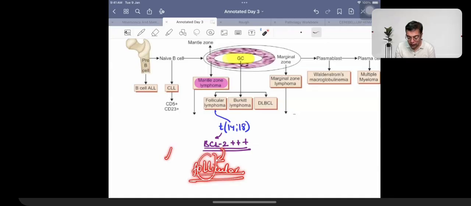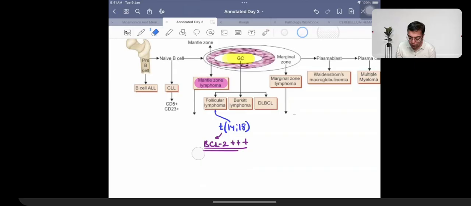lymphoma. Patients are going to be having very slow growing lymph node enlargement. Slow growing lymph node enlargement. When there is a slow growth of the lymph node enlargement, that is going to be given the name of indolent. Indolent means slowly, gradually, just like we study slowly and our knowledge grows gradually as we become smarter, slowly. Indolent lymph node enlargement, follicular lymphoma.